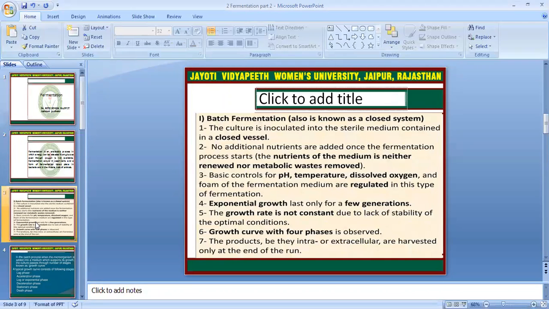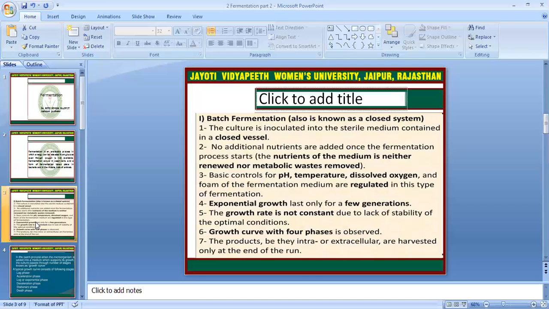Batch fermentation, also known as a closed system: the culture is inoculated into the sterile medium contained in a closed vessel. That means our batch fermentation system is related to the closed system. No additional nutrient is required to be added in this fermentation. All nutrients and medium are neither renewed nor metabolic waste removed. Basic control of pH, temperature, dissolved oxygen and foam in the fermentation medium is regulated in this type of fermentation. Exponential growth lasts only a few generations.